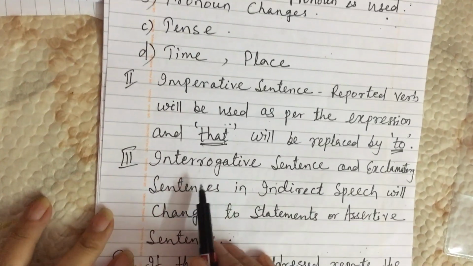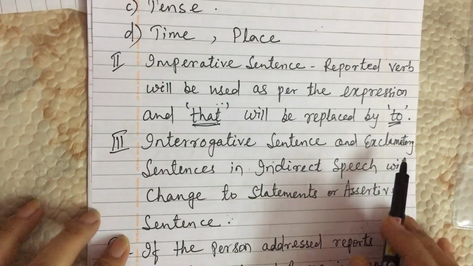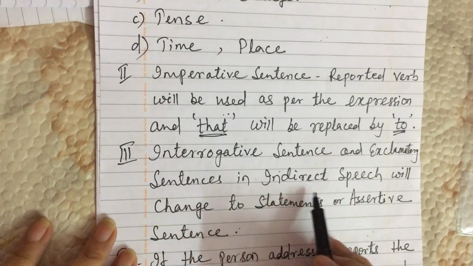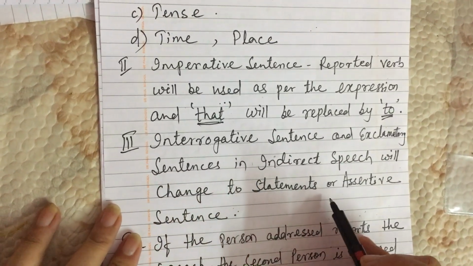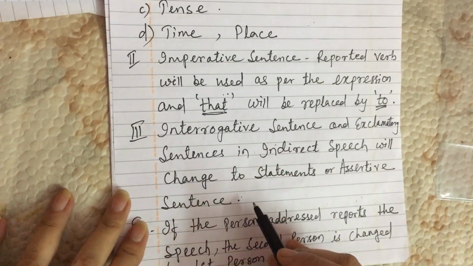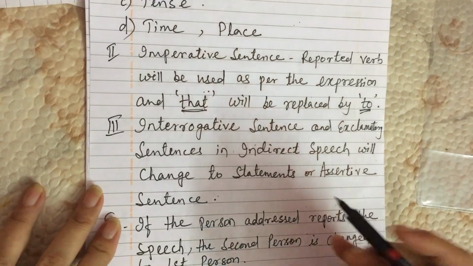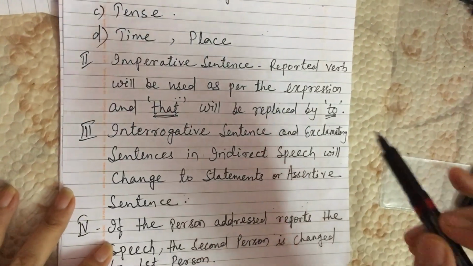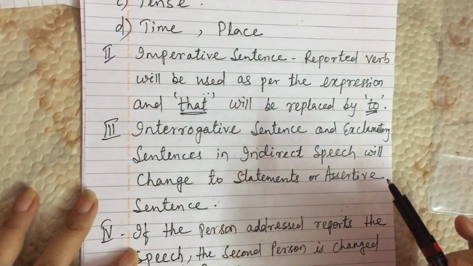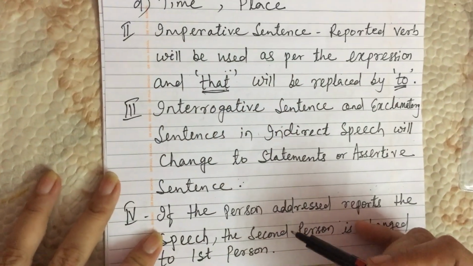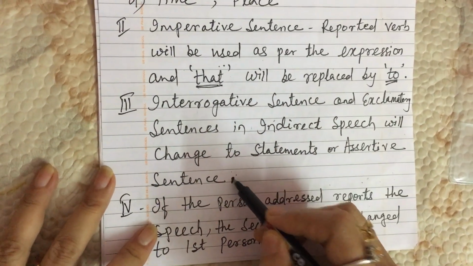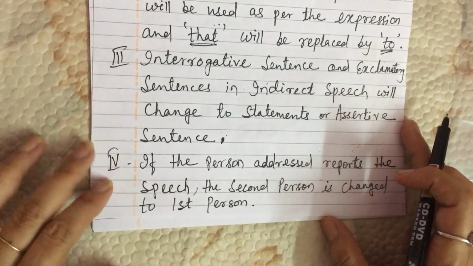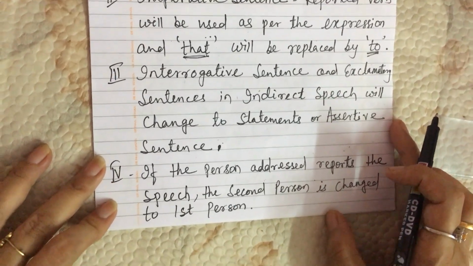Third, interrogative and exclamatory sentences in indirect speech will change to statements or assertive sentences. In direct speech you give a question mark or exclamation mark, but when you change to indirect speech, they have to be assertive, ending with a full stop. How we'll do that, I will tell you as we proceed.